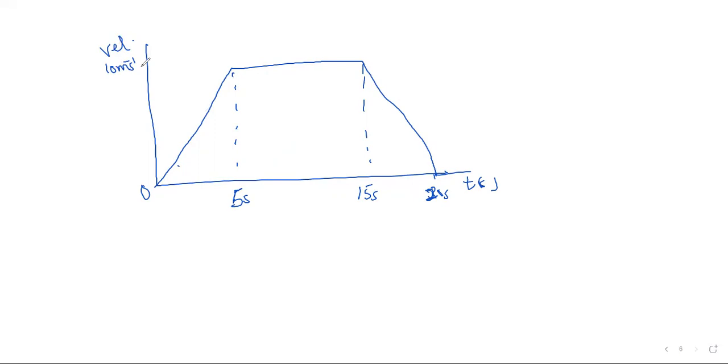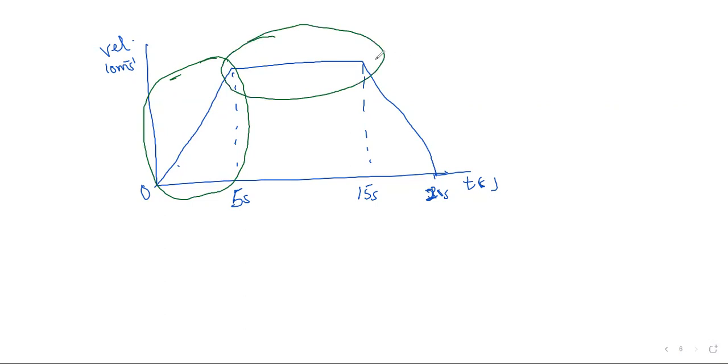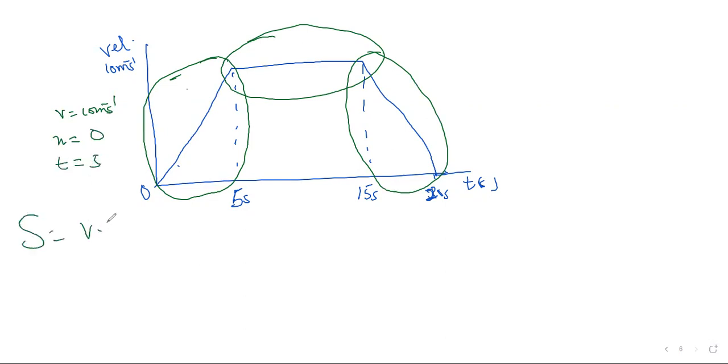But what if they ask us, and you should know how to calculate the speed. So if they ask you to calculate the total distance traveled by this vehicle, that shows that you're going to change the color here to green. You're going to calculate the distance traveled here, then the one it traveled here, then the one it traveled here. So we have 3 different ones. So for this one, now your v equals 10 meters per second. Your u is 0 and your time is equal to 5. You always use this formula all through.